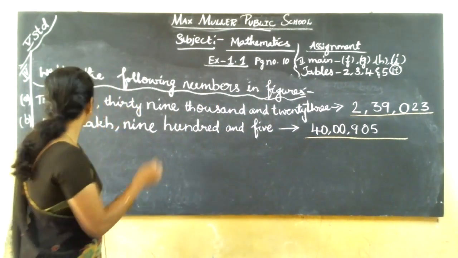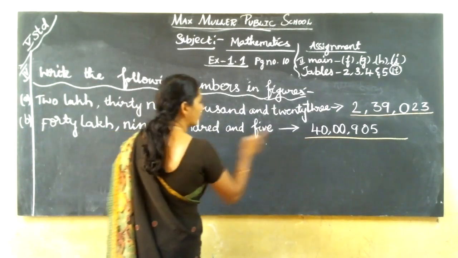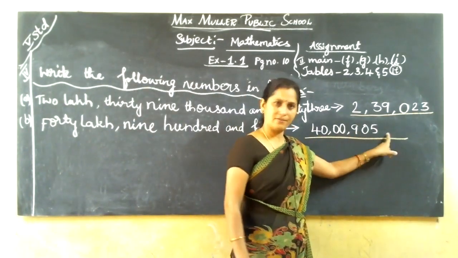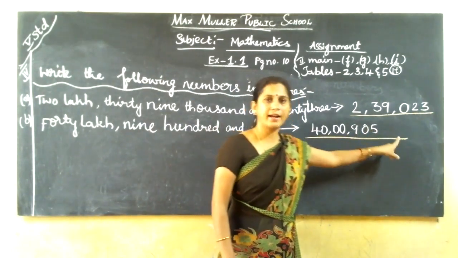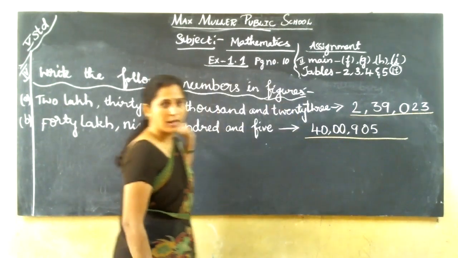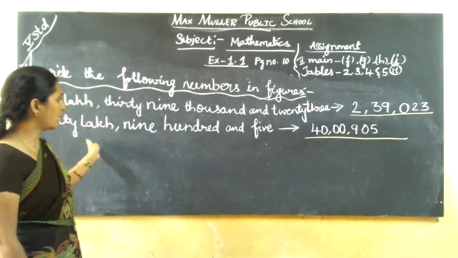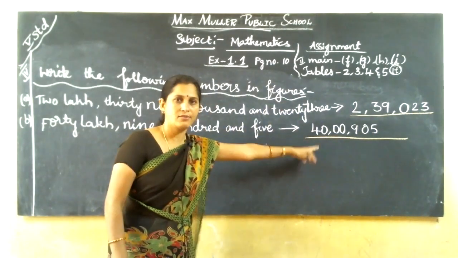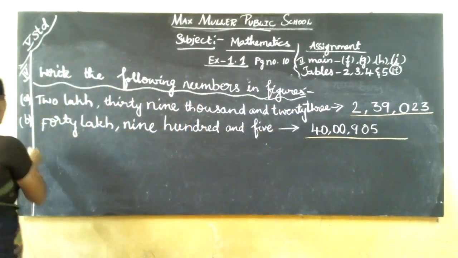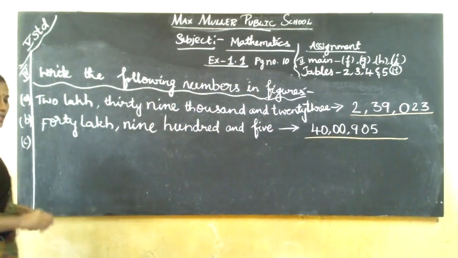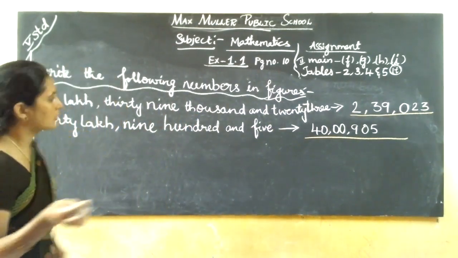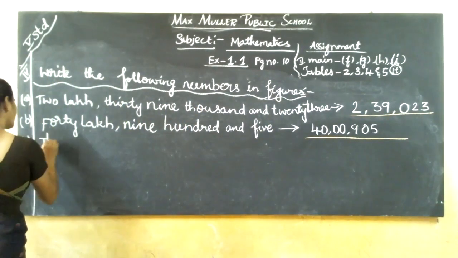So now, what question have they given for that? Answer is correct. See, 40 lakhs 905. 0, 0, 905. Then the place value has become according to the number name. According to the number name they have given, I have written the number with the correct place value. Okay. So for that purpose, children, listen carefully and read the question twice or thrice.